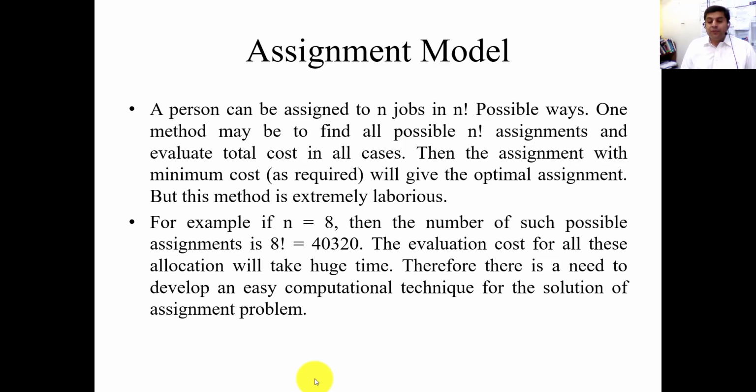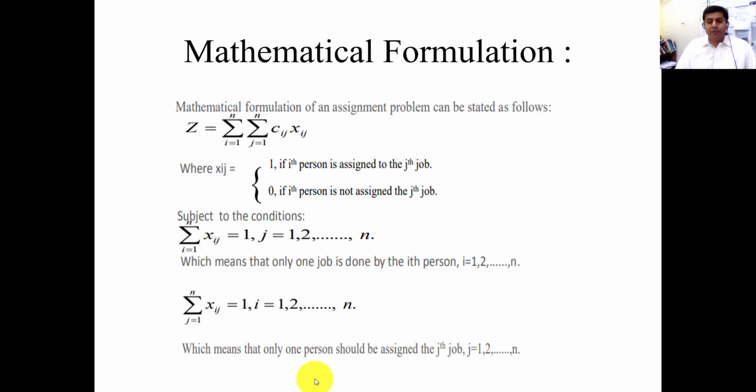So to further elaborate the assignment model, I will discuss a simple example. But before going to that example, you need to understand the mathematical formulation. The mathematical formulation is very similar to the transportation problem, as we already discussed in the previous lecture. So this is my objective function. Normally we denote the objective function with the letter Z. Summation i equal to 1, j equal to 1. Let's suppose i is the person and j is the project, because we are assigning people to different projects, instructors to different classes. And let's suppose this is the cost.